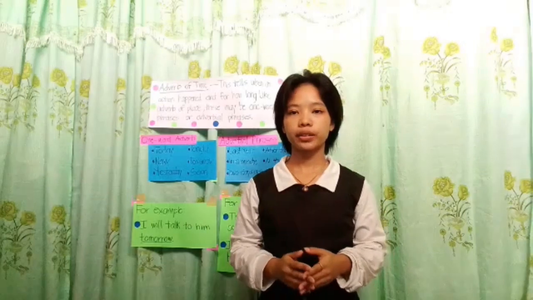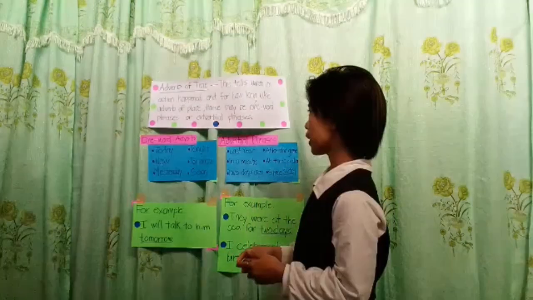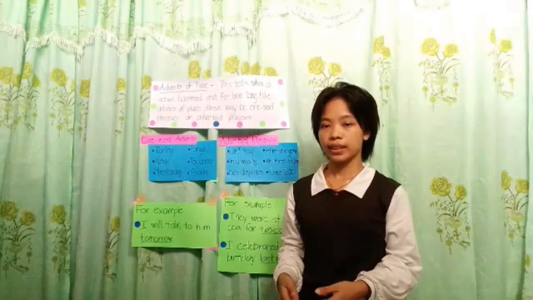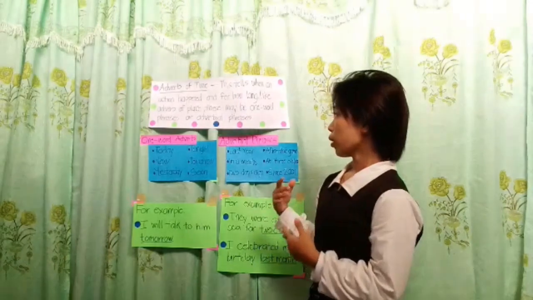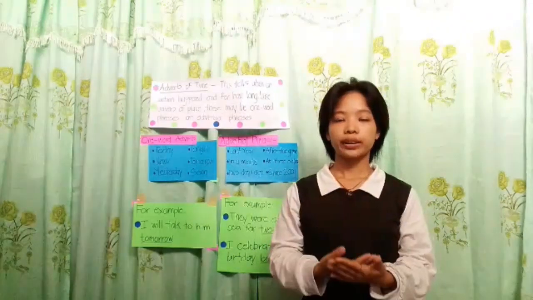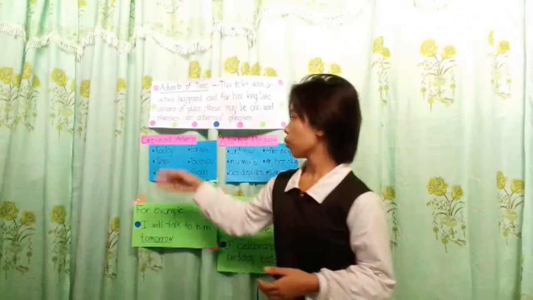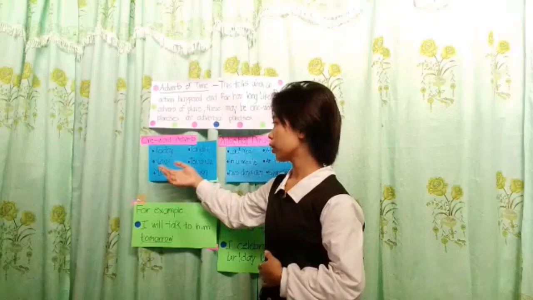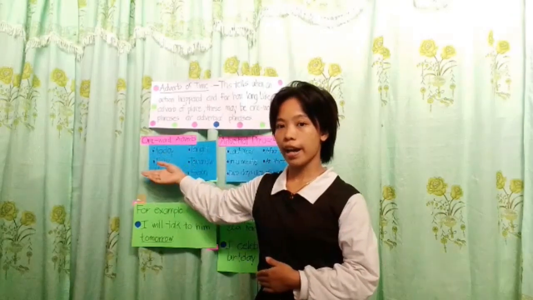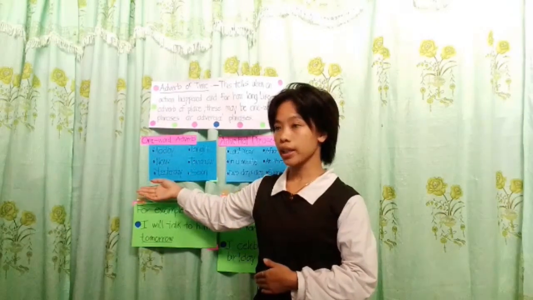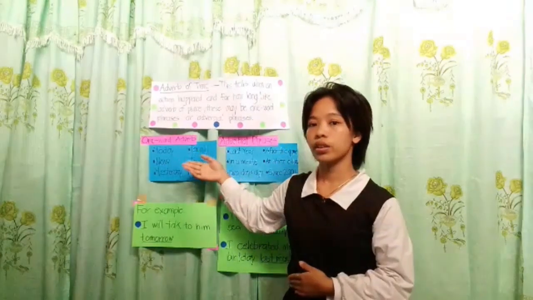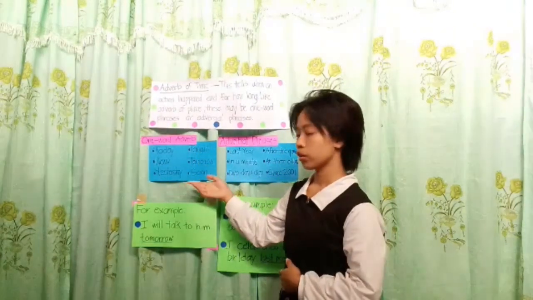So now let's proceed to adverb of time. So what is adverb of time? Adverb of time tells when an action happened and for how long. Like adverb of place, they may also be one-word adverbs or adverbial phrases. One-word adverbs are today, now, yesterday, tonight, tomorrow, and soon.